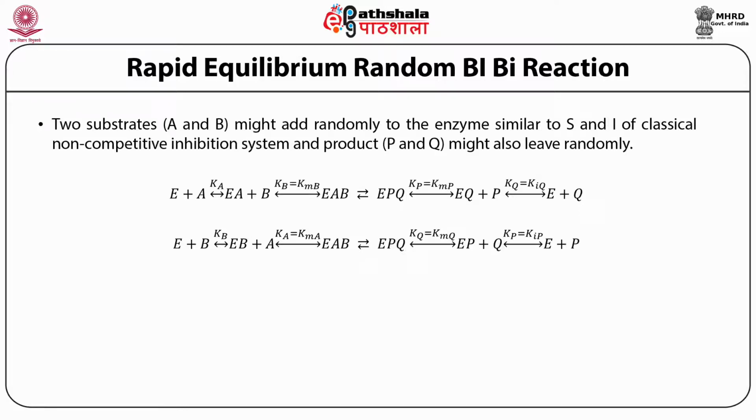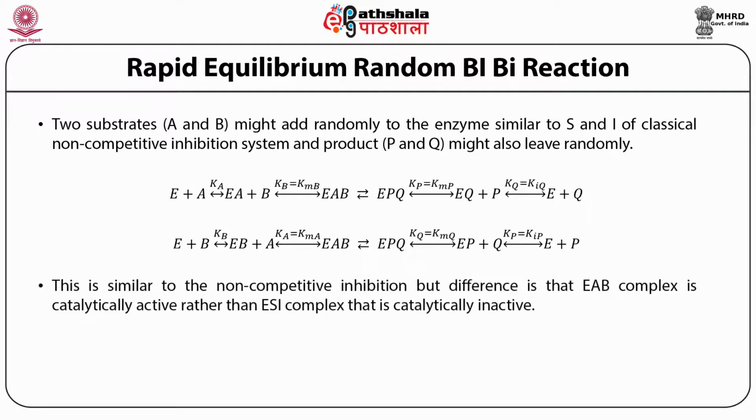As I have told you, the rapid equilibrium bisubstrate reaction doesn't have any order. So in binding of both the substrates, we don't have order. The release of the products also doesn't have any order. Therefore, either A can bind first or B can bind first, either P can release first or Q can release first. So you have different combinations of ES complex formation and release of the product.